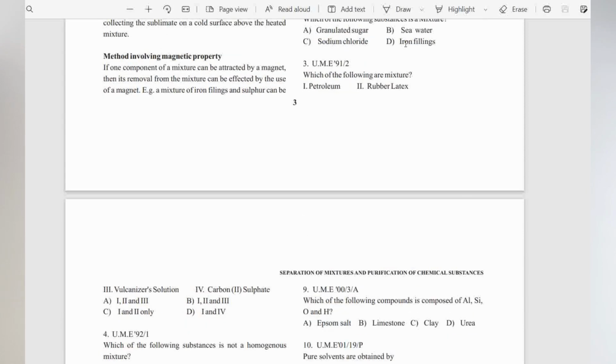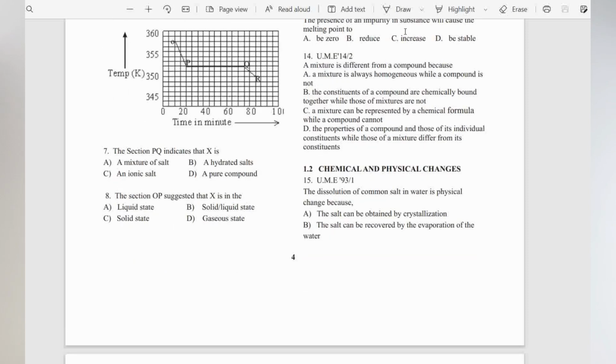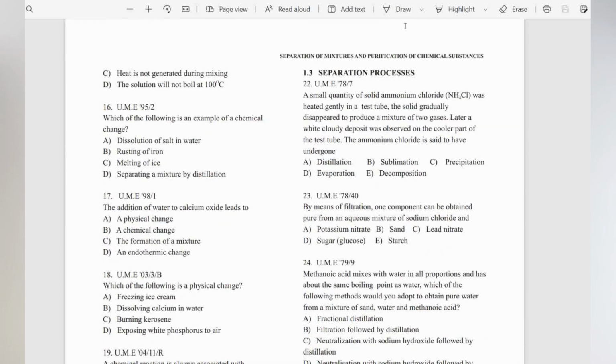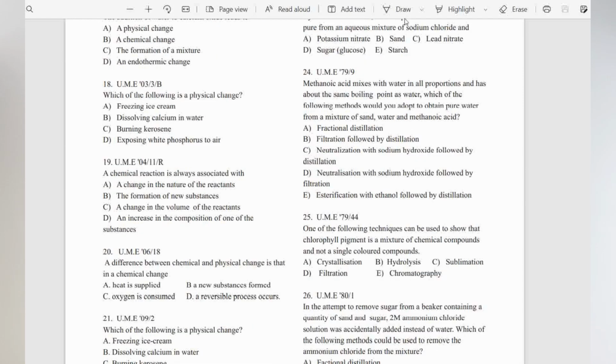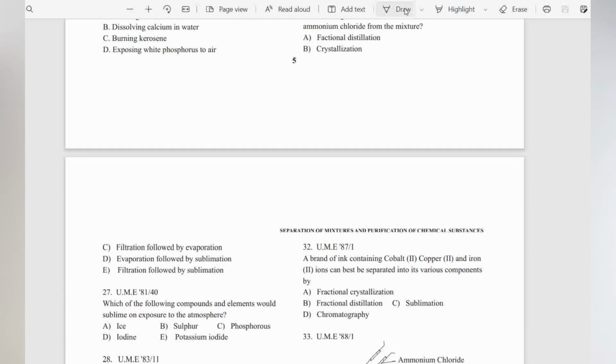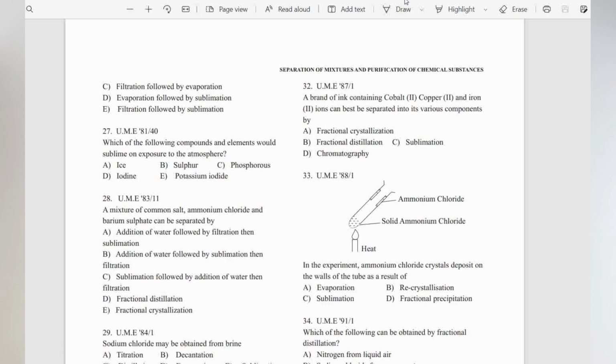The answers to all these questions are further provided at the end of the book. So this is just the overview of the very first topic in the JAMB syllabus. The questions are a combination of the UME exam and the PCE exam.